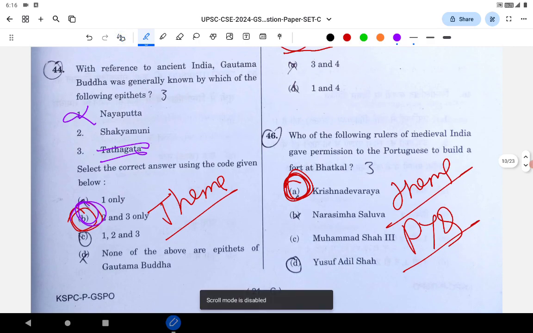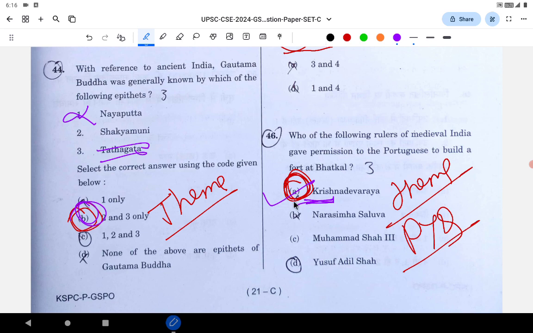The question is on Krishnadevaraya, who gave the Bhatkal port to the Portuguese. See, whenever Ashoka, Akbar, Krishnadevaraya, Buddhism, or the IUCN are part of the options, usually they will be the answer. Here Krishnadevaraya is part of the options, so that is the answer.